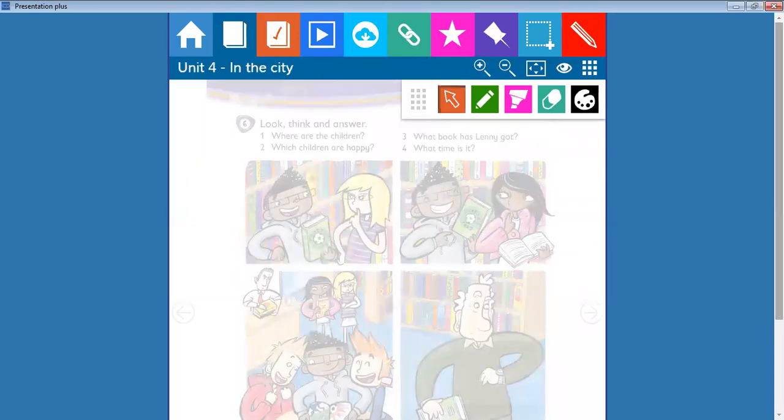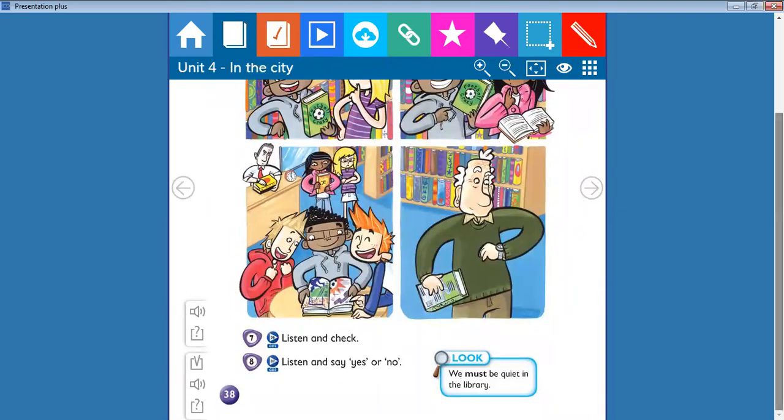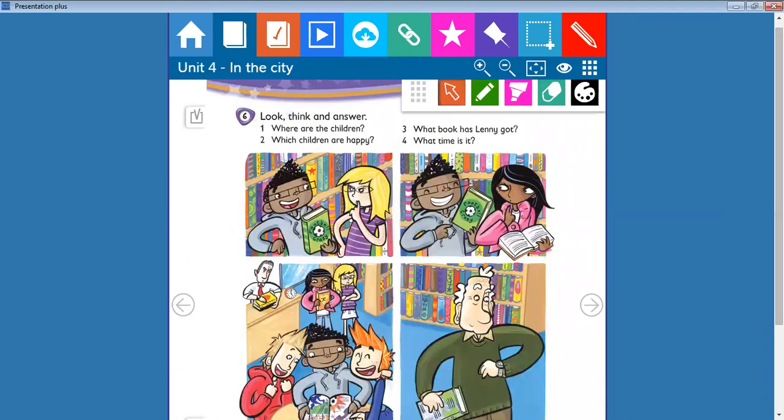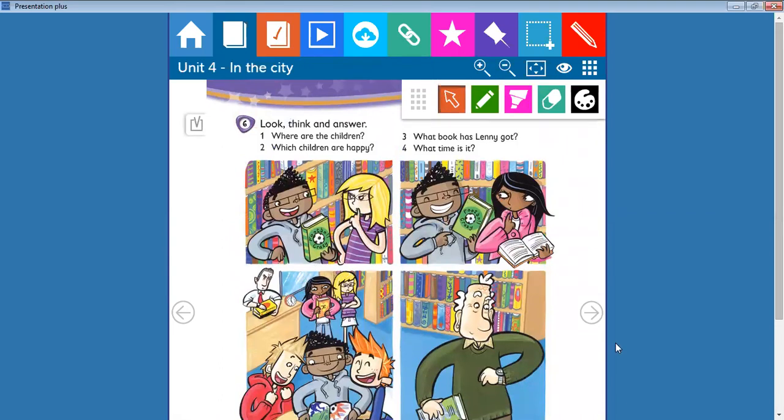okay, let's move to the next page, page 38. Look at these pictures. Look, think, and answer. We have here 4 questions. Let's read first the questions. Where are the children? Which children are happy? What book has Lenny got? What time is it? Look at the pictures.